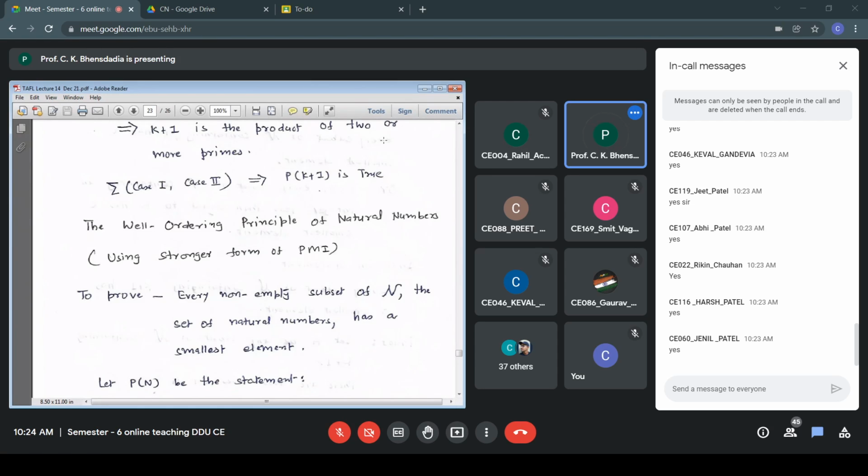Do you see that in this statement, once again, n is missing. The integer n that is required in the statement is missing. The N which is there is the set of natural numbers, but the integer n required is missing. So somehow we have to introduce n. The statement, every non-empty subset of N, the set of natural numbers, has a smallest element, does not contain integer n. So we have to explicitly introduce integer n.